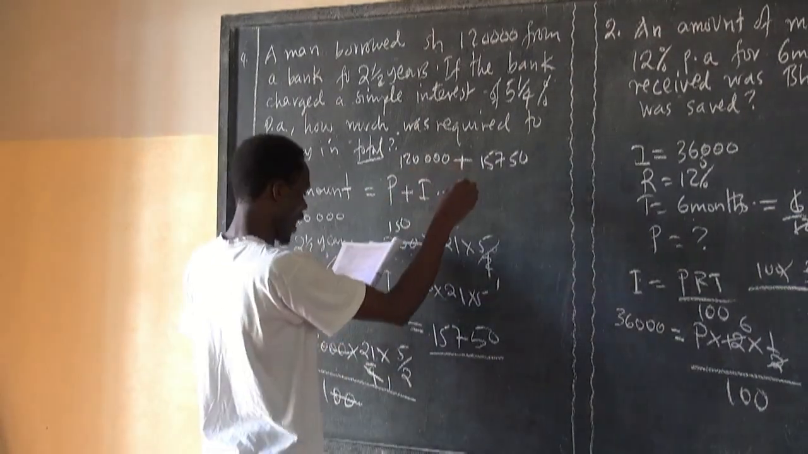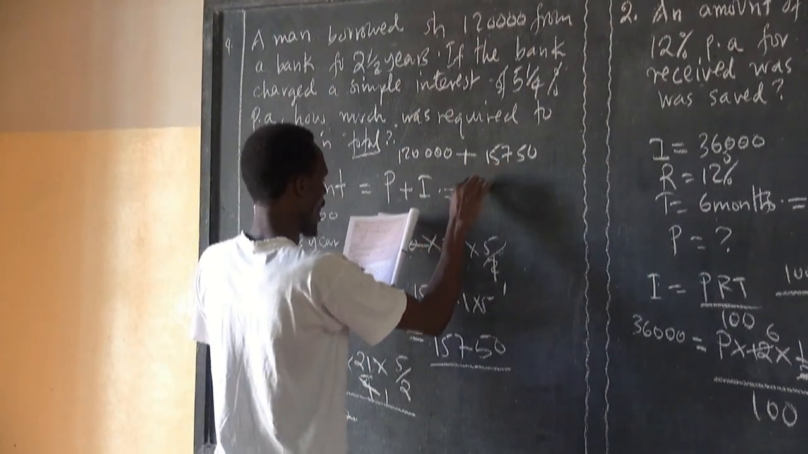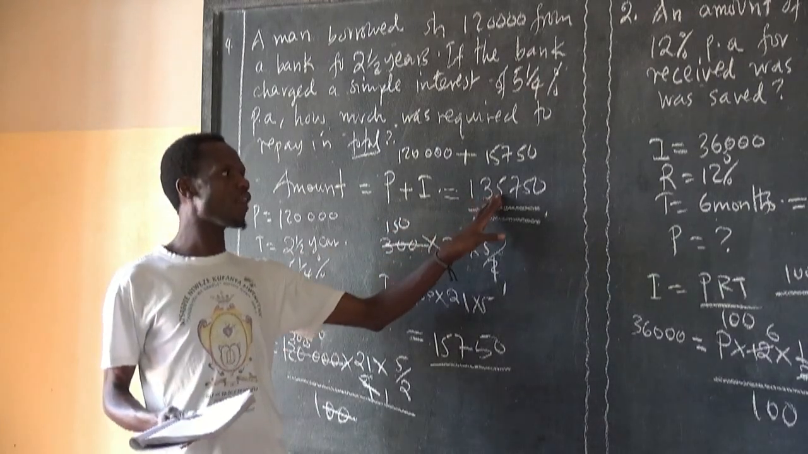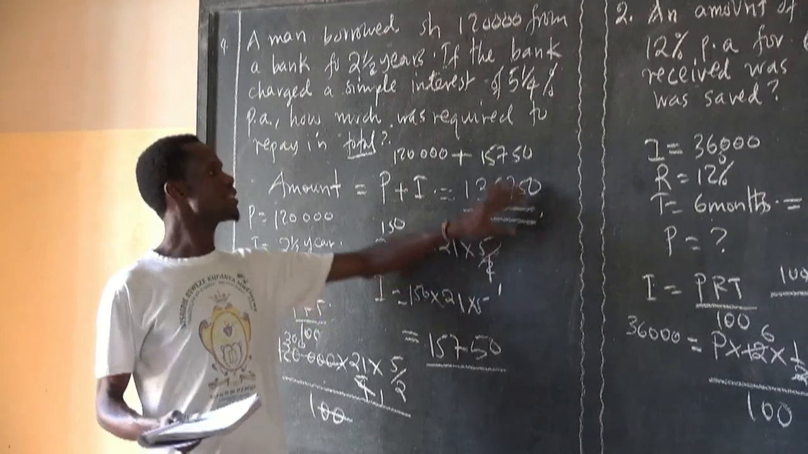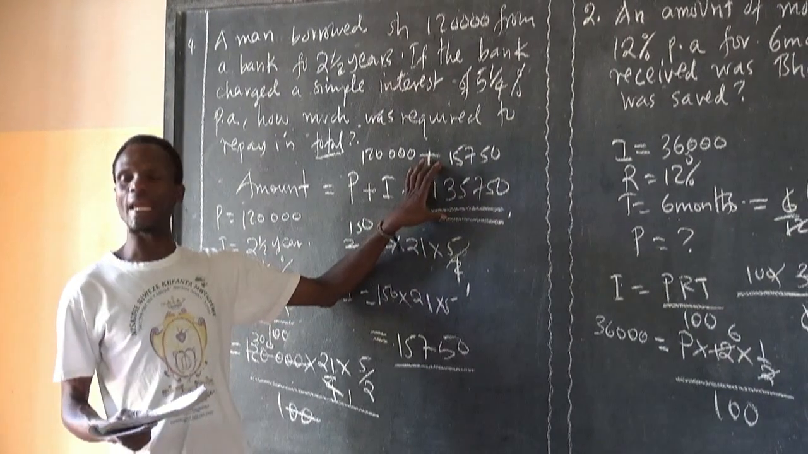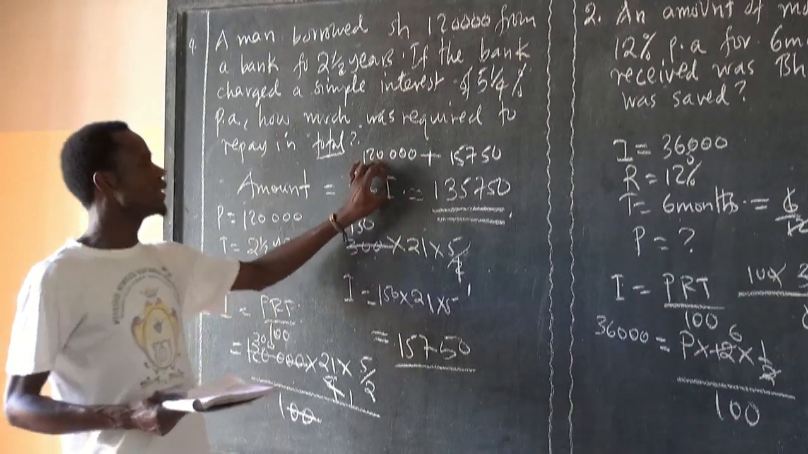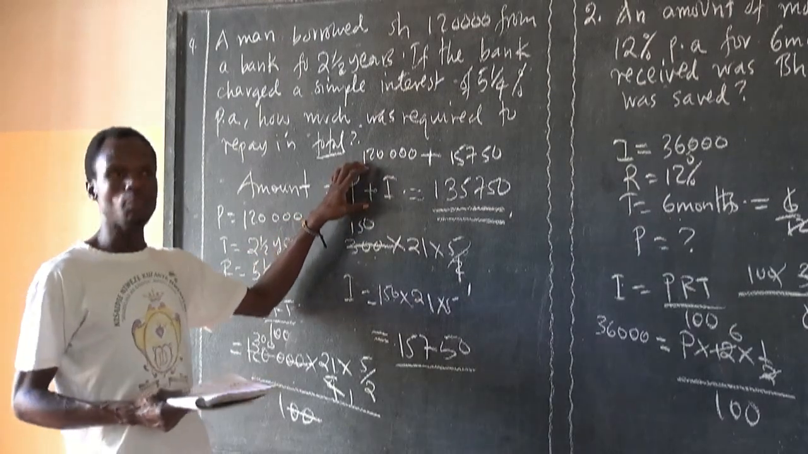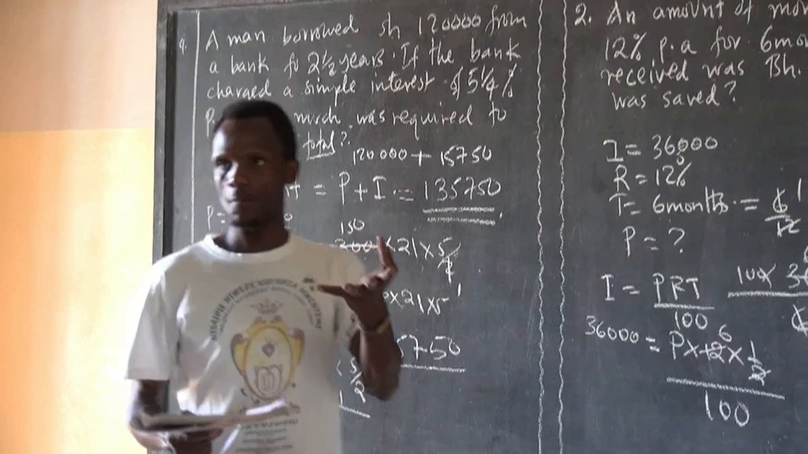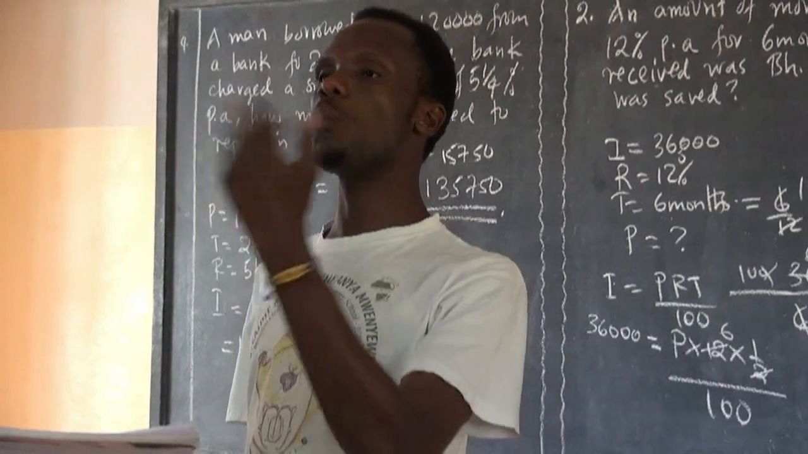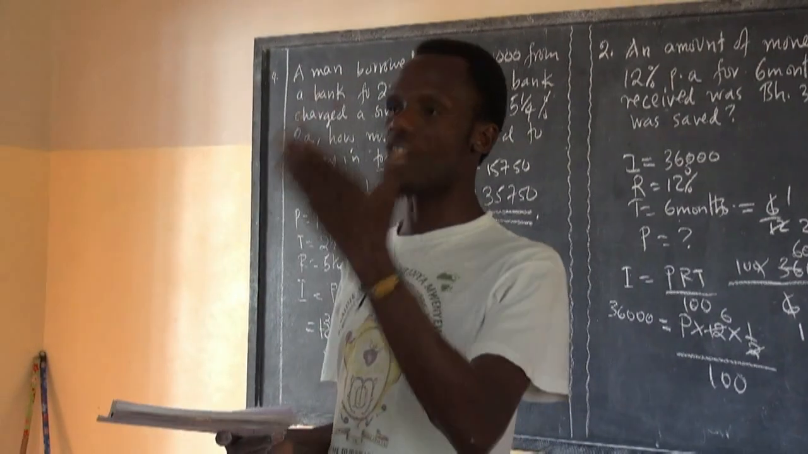Now this plus this one, you get 135,750. This is the money that was supposed to be paid back. After you have calculated the interest, you sum it with the principal. Because if I gave you 10,000, and now I want you to pay me back, I have given you an interest rate.